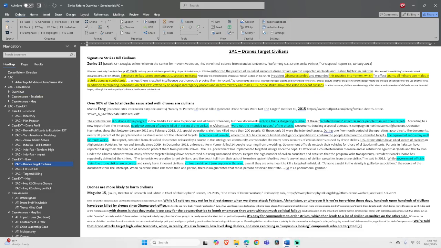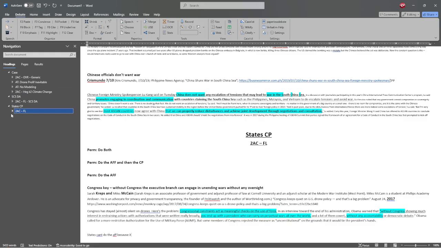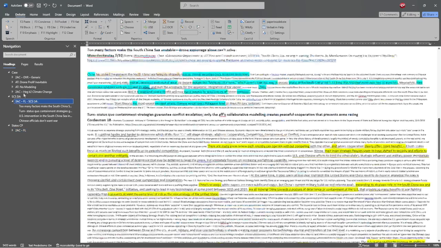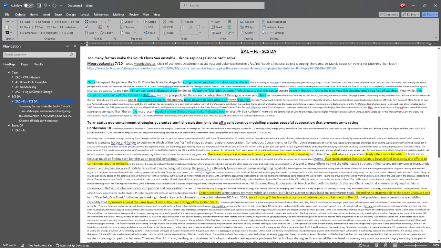So make sure that when you're doing this stuff, if you're debating under a packet, I should specify, where there's not a lot of cards that you can read, it's less of a big deal, but you really don't want to be sending blocks, because that is something that people can prep out. And so you really don't want to send a document that has all of your team's blocks, because then they can prep you out pretty well. So yeah, go ahead and tag that just so it is similar formatting. You might want to add some more arguments to these types of things if this were a real debate round, but this is just an example of what one of these speech documents should look like.